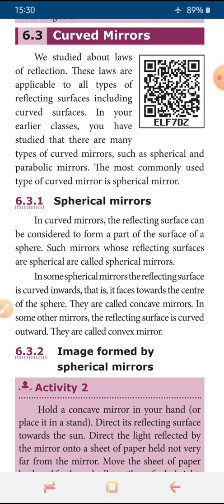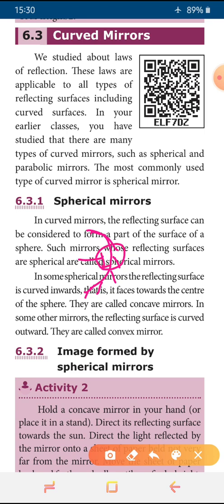In some spherical mirrors, the reflecting surface is curved inwards, so it faces towards the center of the sphere. That kind of mirror is called a concave mirror. The midpoint is going inside. For example, see here, this backside with the lines is the rough surface, and this is the reflecting surface, and the midpoint is going inside. This is called concave.